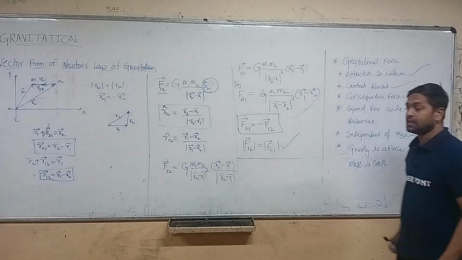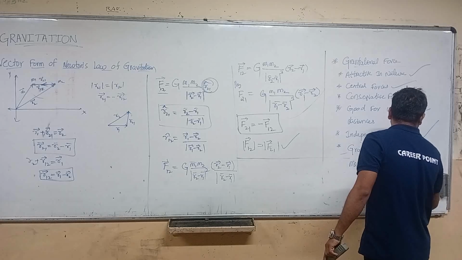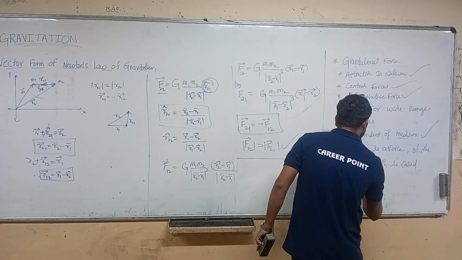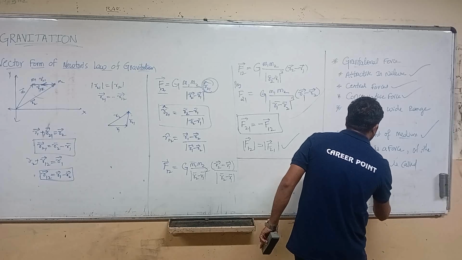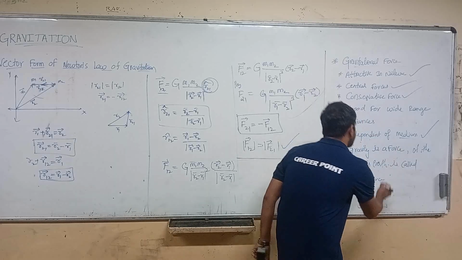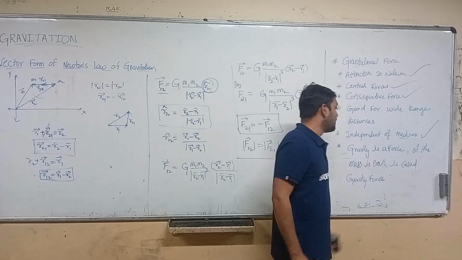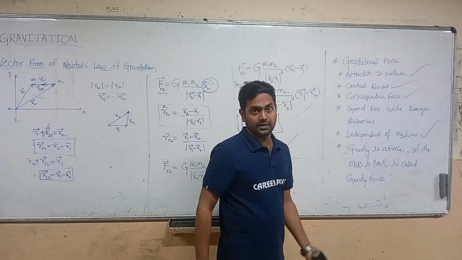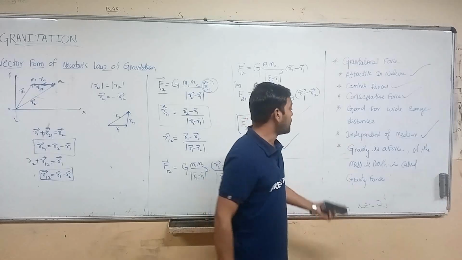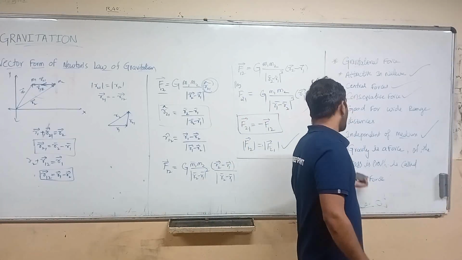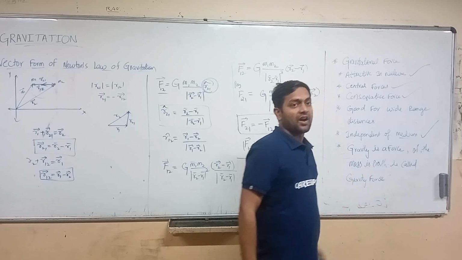So the attraction is called the gravity force. What is gravity force? Gravity is a force, and one of the masses is Earth. So the force of attraction of any object with the Earth is called gravity force.